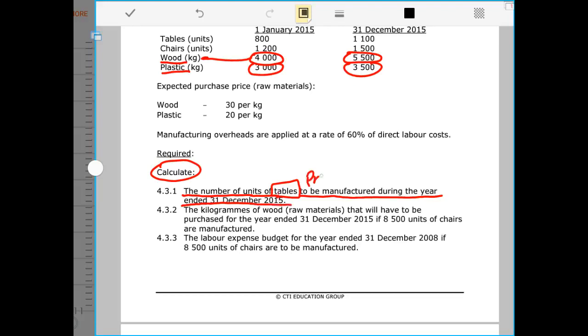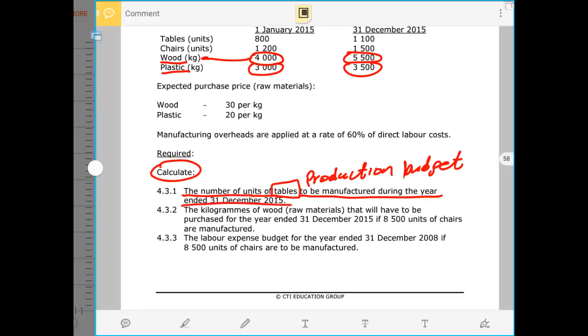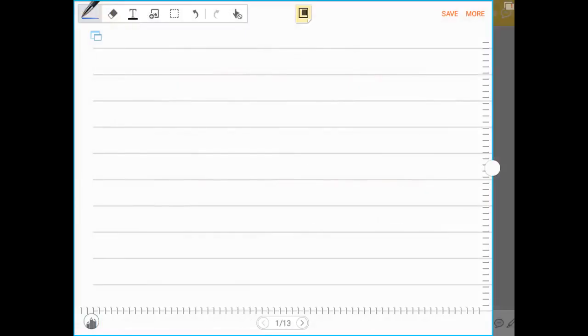That means we are required to do a production budget, where we calculate the number of units to be produced. These units will be tables, as the question states. So now let us go straight to the production budget. The production budget starts with the expected sales. This is 4.3.1. We are doing the production budget, which is the first requirement, where we calculate the units to be manufactured in the year 2015.